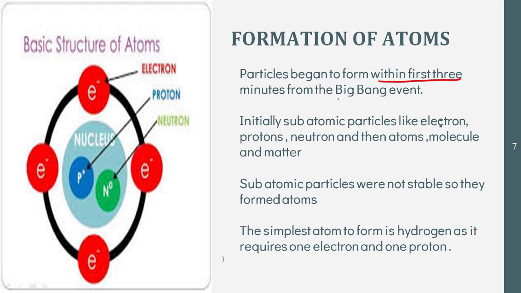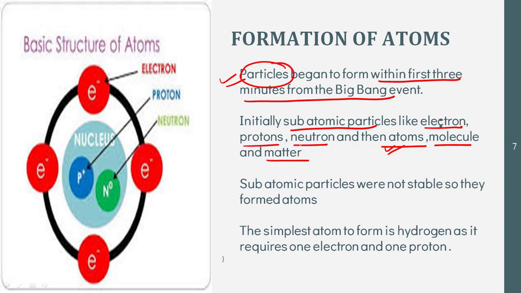Within the first 3 minutes from the Big Bang event, the particles started forming. Initially the subatomic particles like the electron, proton and neutron started forming, as you can see in the image as well. But because they were not stable, they could not independently exist. They started forming atoms which were stable, and then from atoms we had molecules and then the matter that we see around us. Now these subatomic particles like electrons, protons and neutrons were not stable, so they were looking to form atoms, as we have seen.